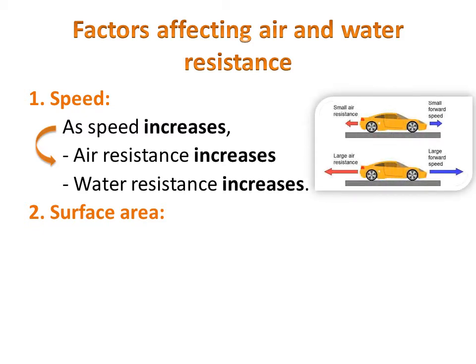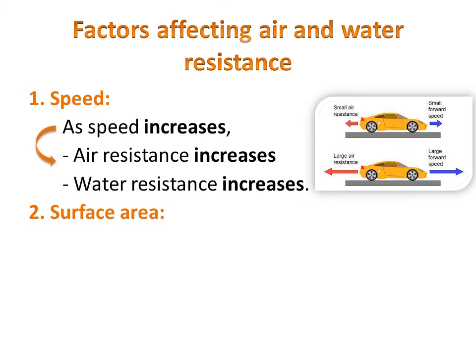Exactly as you can see in this picture. In the first part up in the picture, the car is moving at a small forward speed, so it's moving very slowly. So as a result, the air resistance in the opposite direction, which is the red arrow, is also small. But in the second picture, when the car is moving at a large forward speed, what happened to the air resistance? The air resistance became also large. So this means that as the speed increases, both air and water resistance increase.